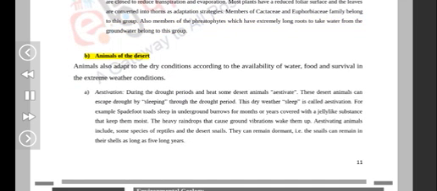B. Animals of the desert. Animals also adapt to the dry conditions according to the availability of water, food and survival in the extreme weather conditions. Estivation. During the drought periods and heat, some desert animals estivate. These desert animals can escape drought by sleeping through the drought period. This dry weather sleep is called estivation.